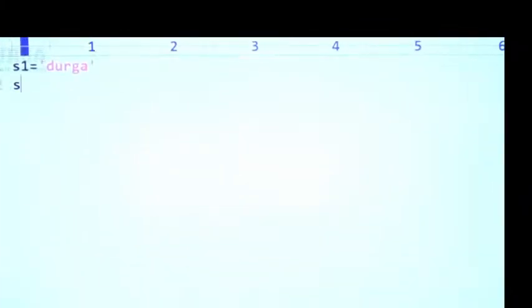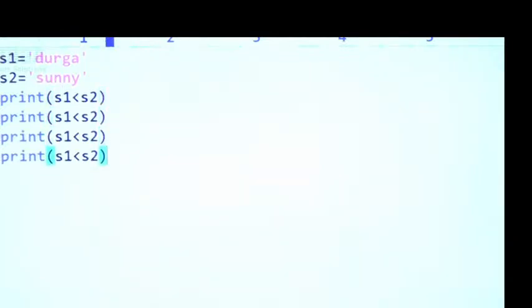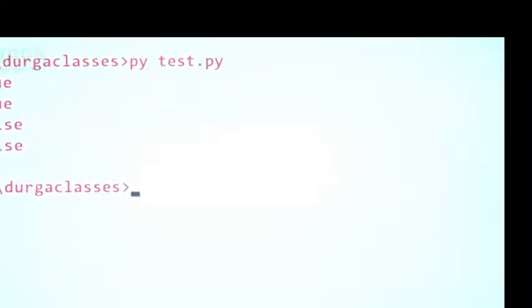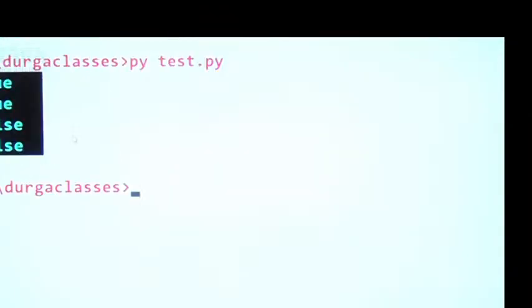I am taking S1 is equal to Durga, S2 is equal to Sunny. Print of S1 less than S2, print of S1 less than or equal to S2, S1 greater than S2, S1 greater than or equal to S2. What output are we going to get? True, true, false, false is the answer we are going to get, sir. Perfectly valid.